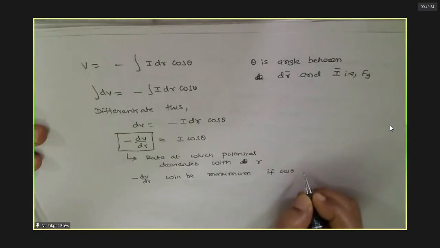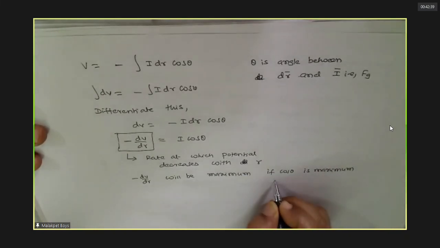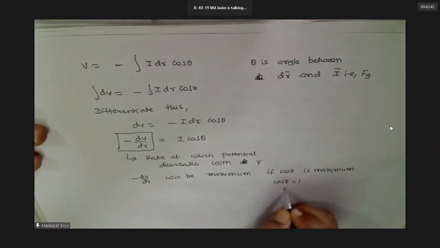Now this will be maximum when cos theta is maximum, no? Theta is equal to 0.